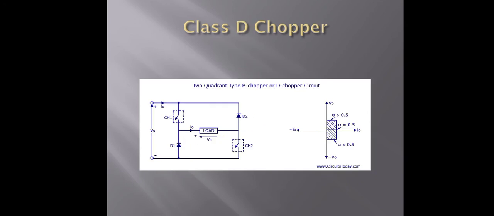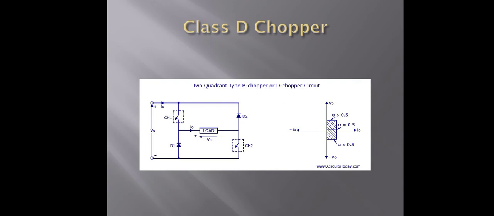Now next is the class D choppers. This is the circuit diagram of class D choppers, and the quadrants are as shown here. This is the two quadrant type B chopper or the D chopper circuit. Here two channels and two diodes in opposite directions are used, and it is connected to the load.